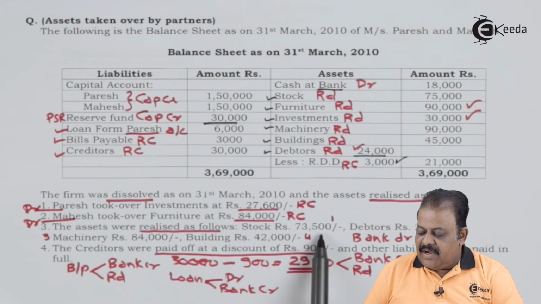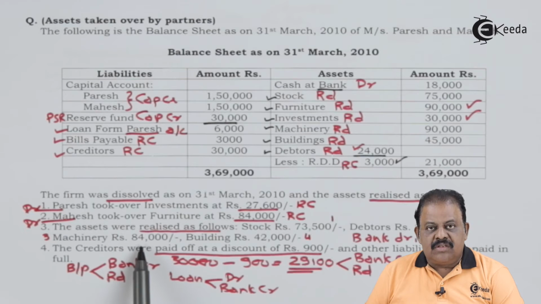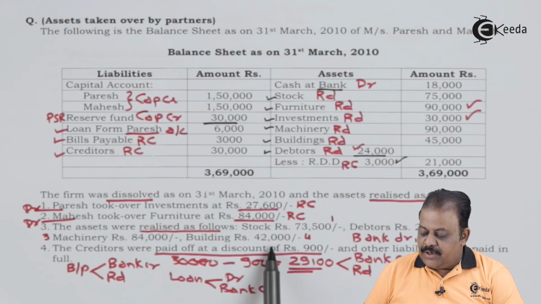The assets were realized as follows, that is, sold: stock 73,500, debtors 22,500, machinery 84,000, building 42,000.